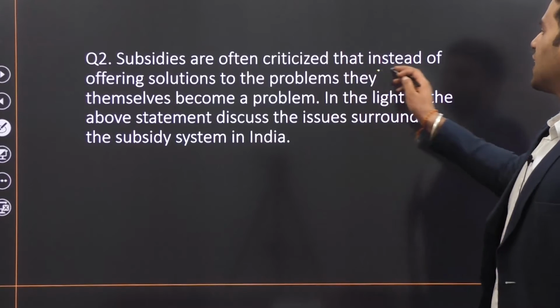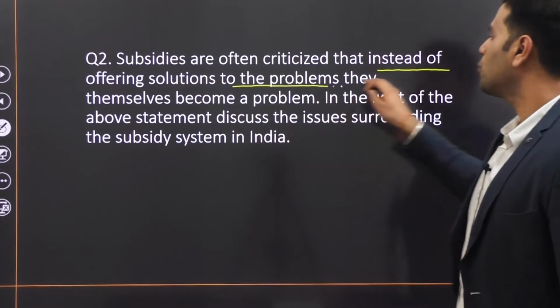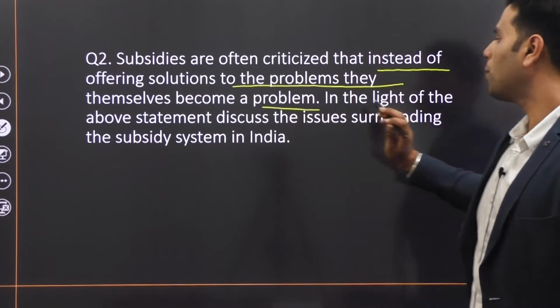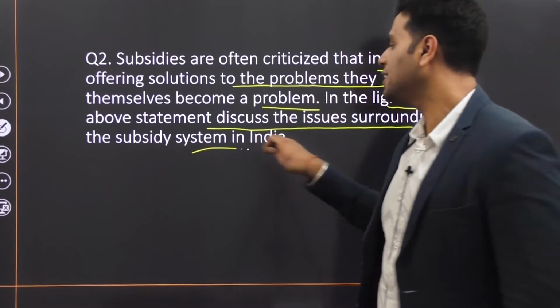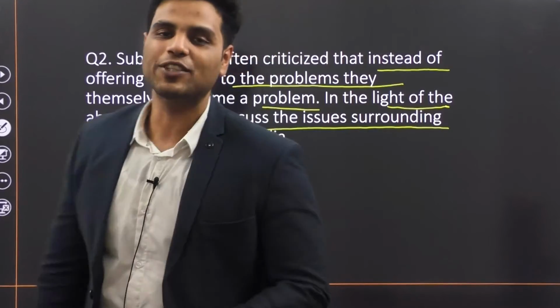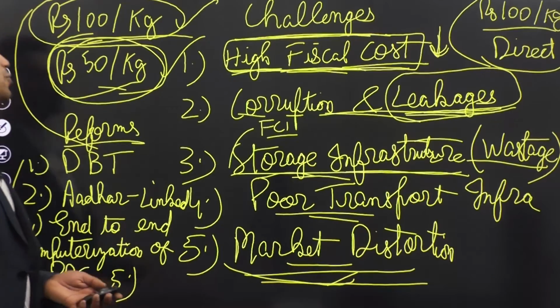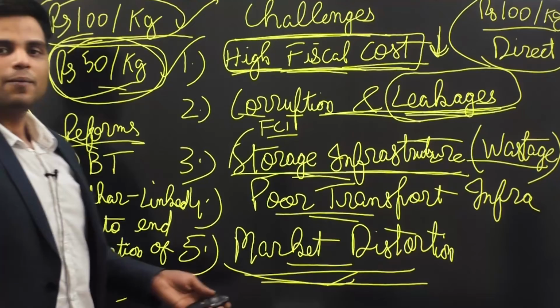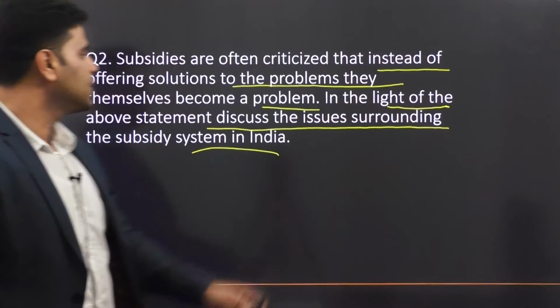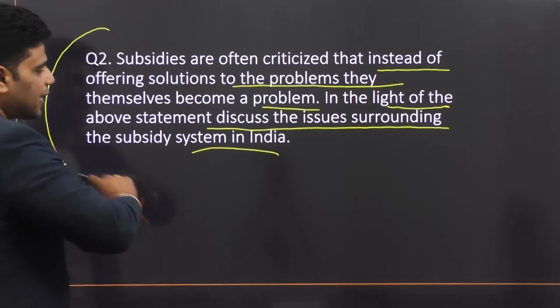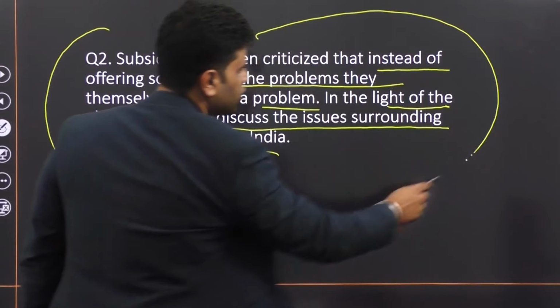Subsidies are often criticized that instead of offering solutions to the problems, they themselves become a problem. In the light of the above statement, discuss the issues surrounding the subsidy system in India. Well, this question is partially related to the previous question that we talked about. We discussed direct and indirect subsidies. Yes. So this is the entire thing. That is what this question is trying to ask.